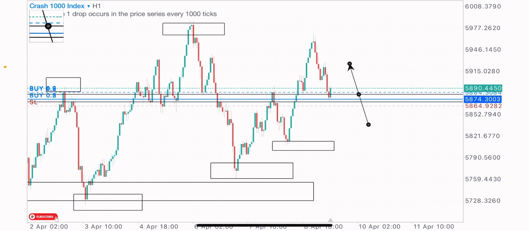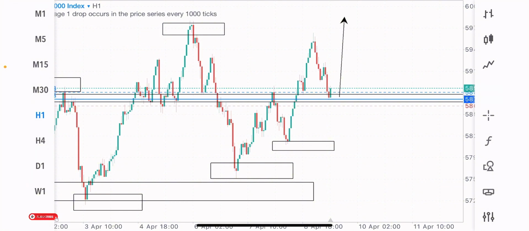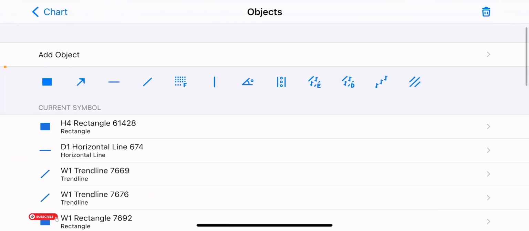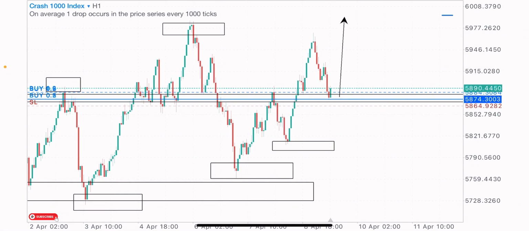I shared the buy setup on my public Telegram channel that I'm expecting the buys on Crash 1000 index. And you can see how well this trade is moving. More buys is expected in the coming hours and days, basically. Let's see what happens on Crash 1000 index. I'm anticipating a bullish reversal, a bullish move on this index.